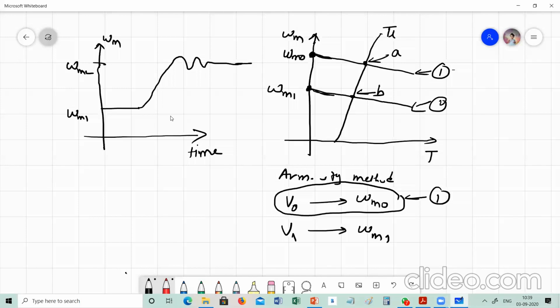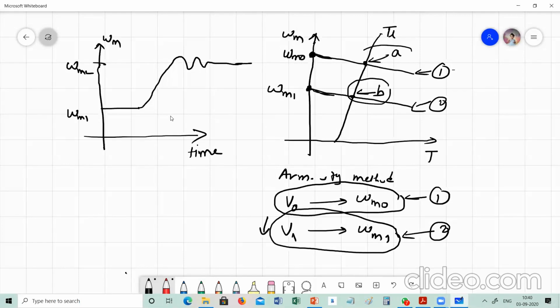Similarly, if we reduce the voltage to V1, then the no load speed will be equal to omega m1. After that, if we increase the load on the motor, then we will get graph number 2. It means a number of motor torque curves are possible, so at any speed we can obtain an equilibrium point.